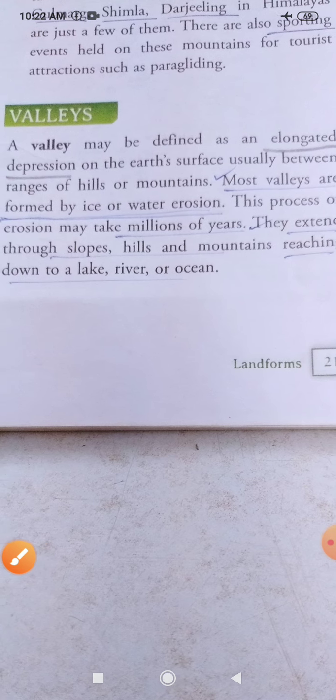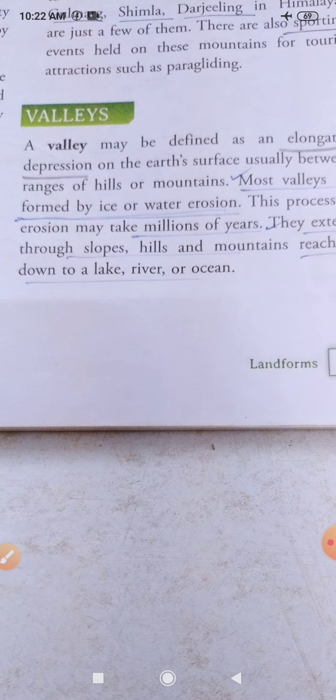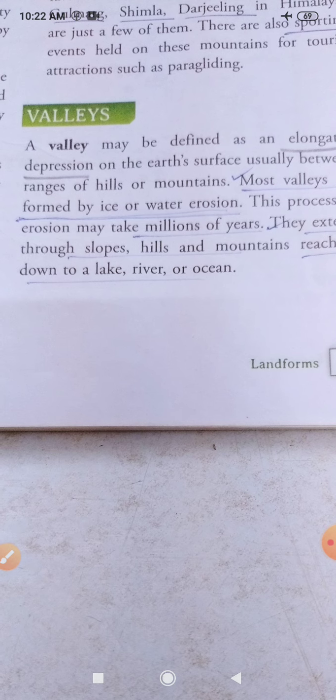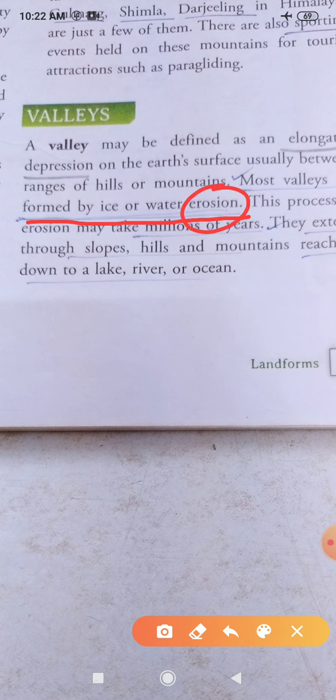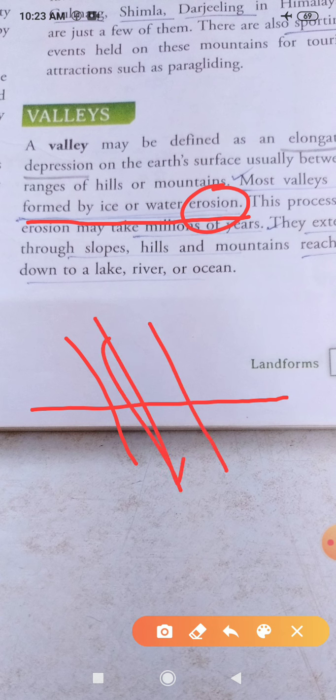Most valleys are formed by ice or water erosion. So how is it formed? It is formed by ice or water erosion. Erosion means washing away. Most of the time, the plain land area may be washed away in one direction. Suppose a river is flowing here, it will eat away and wash away this area slowly.